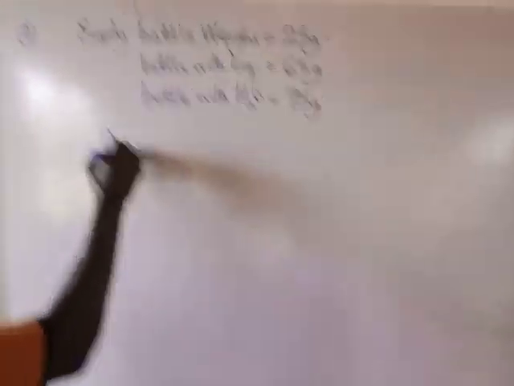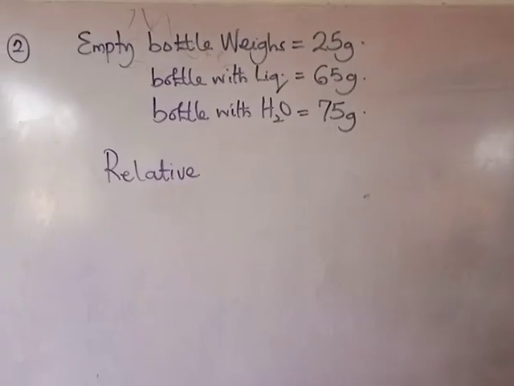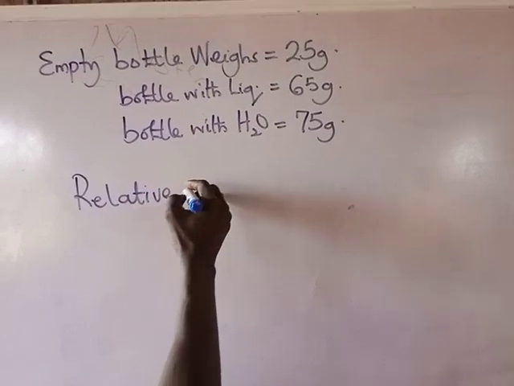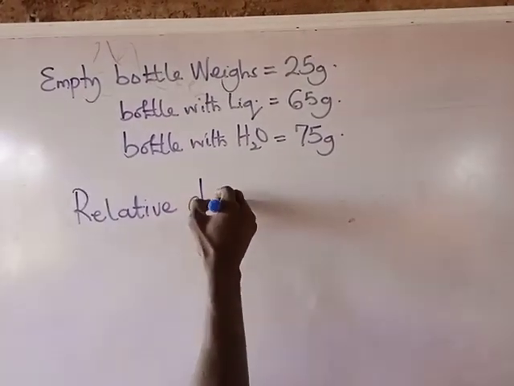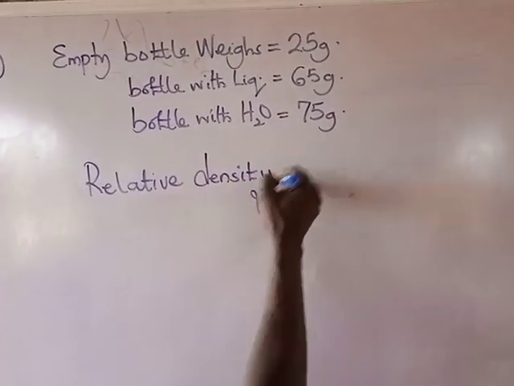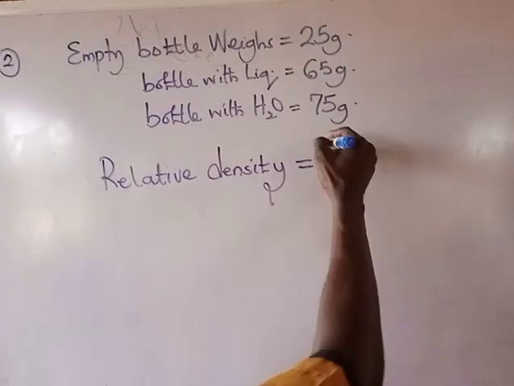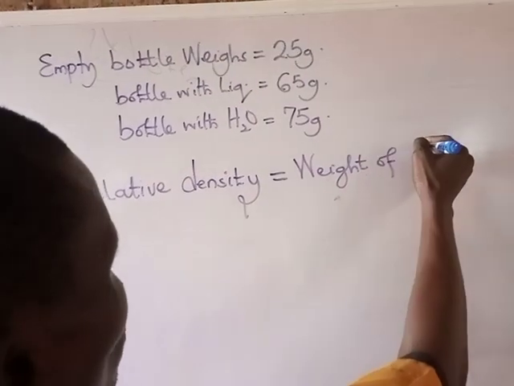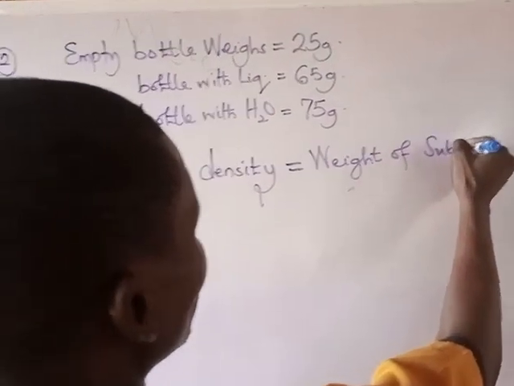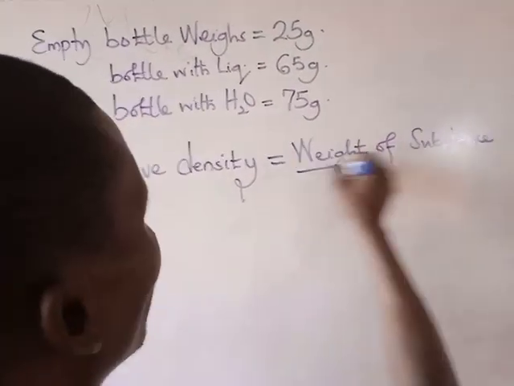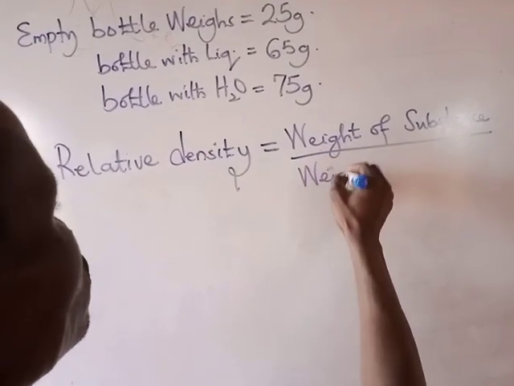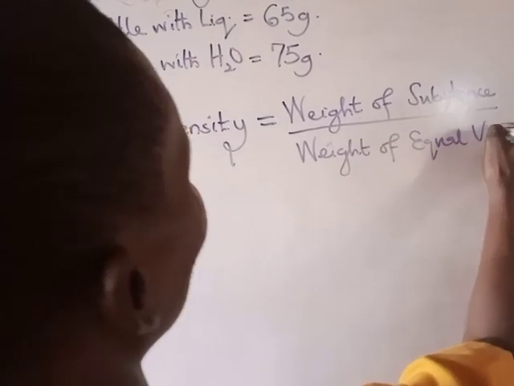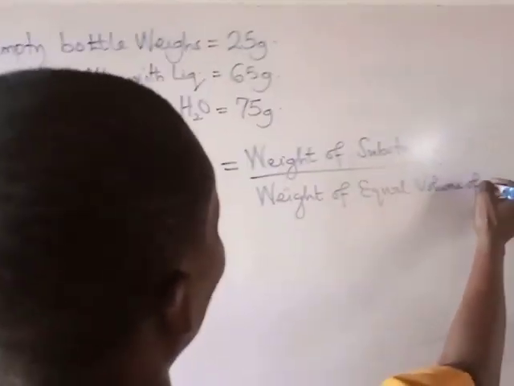So we recollect one of the formulas we are given: relative density is the weight of substance all over weight of equal volume of water.